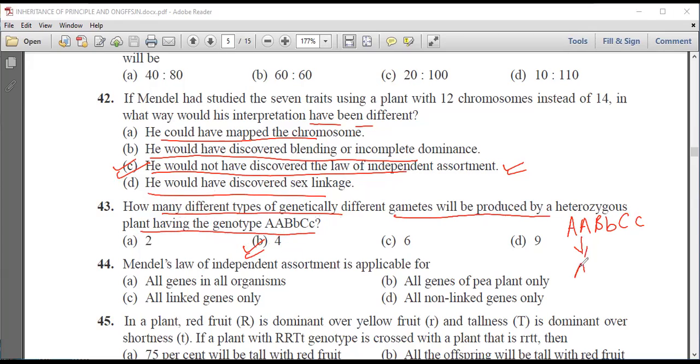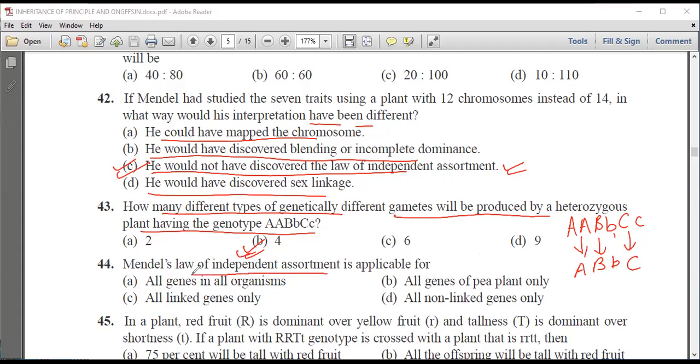From this we will get A gamete, this will give B gamete, this will give small b gamete, and so we will get 4 different types of gametes. So B is the right answer.